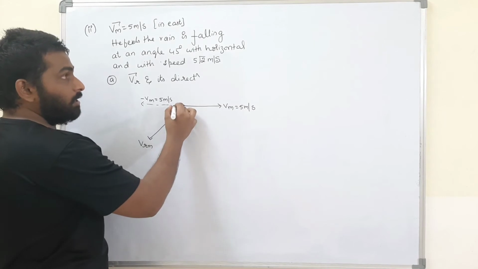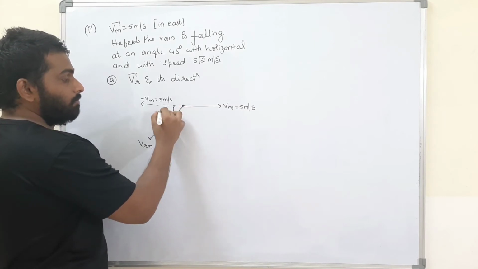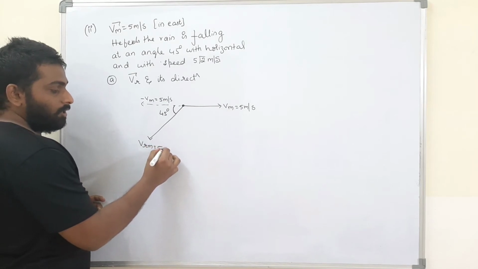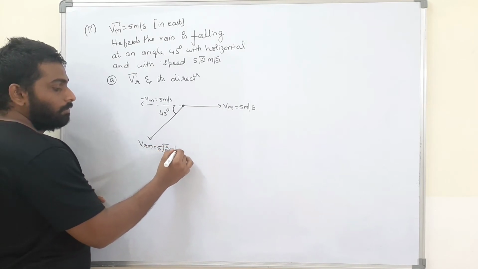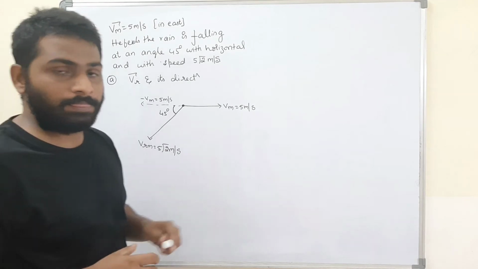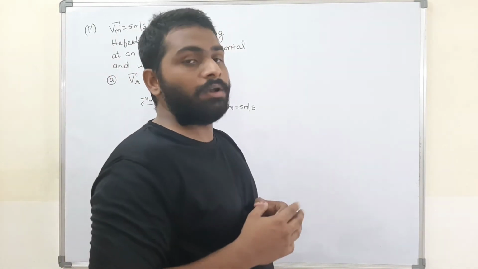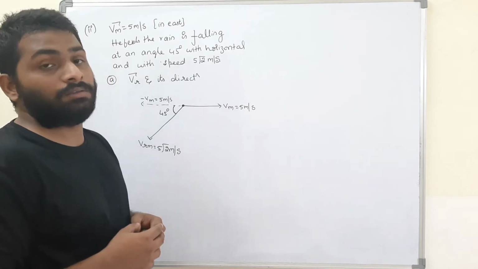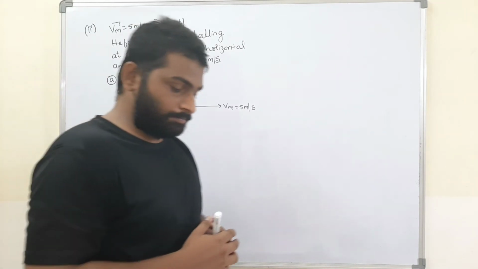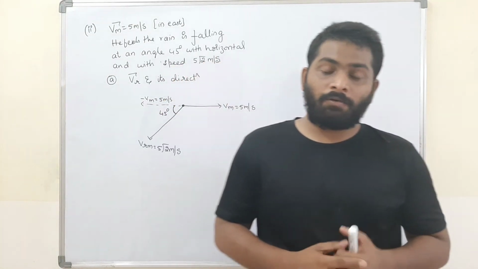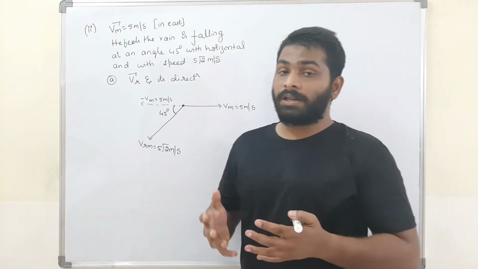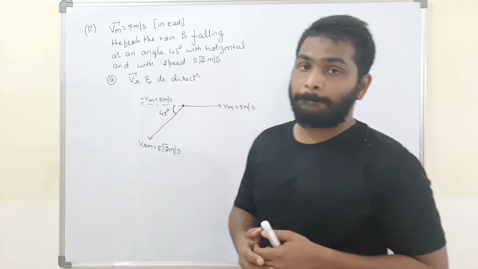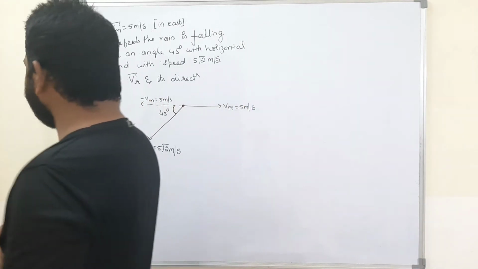How much angle is it making with the horizontal? It is making 45 degrees. Now what is the magnitude? They told 5 root 2 meters per second. That is what they told. Now what is the direction of the rain, and what is the magnitude of the velocity of rain? Think about it.